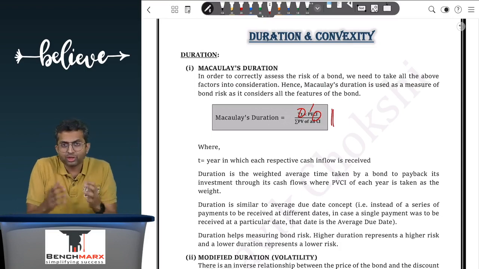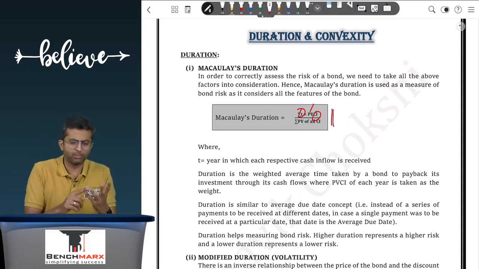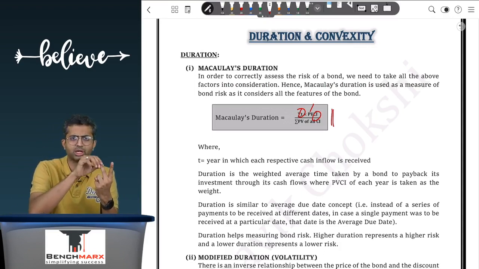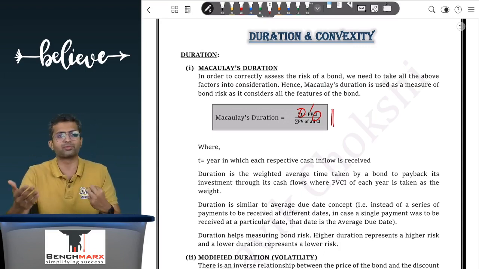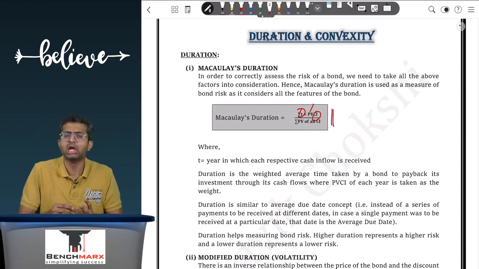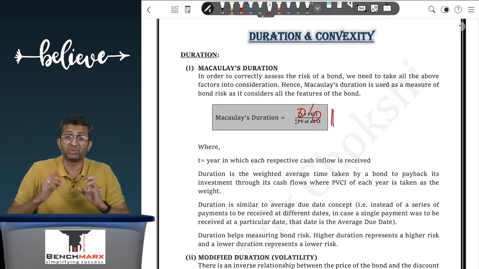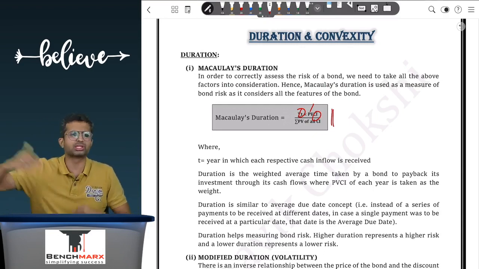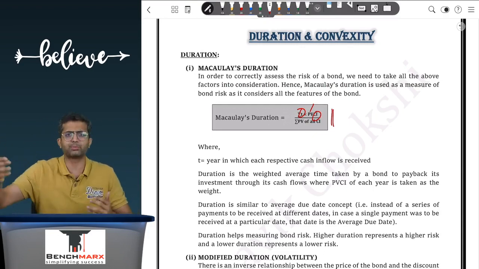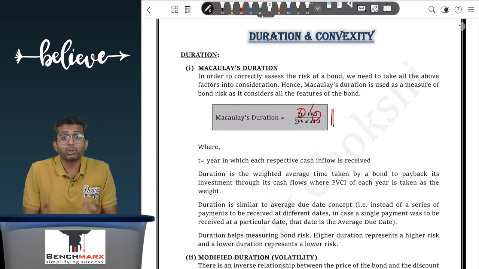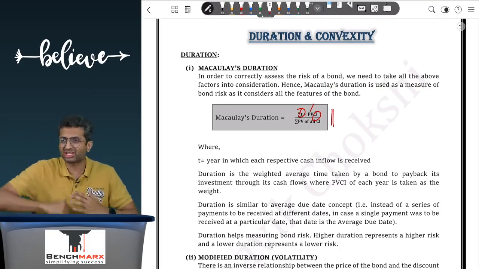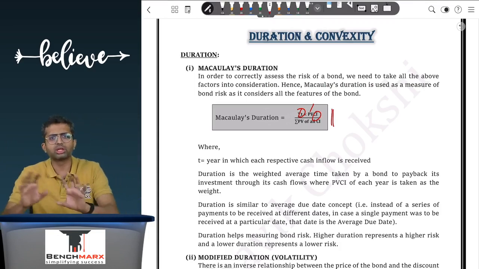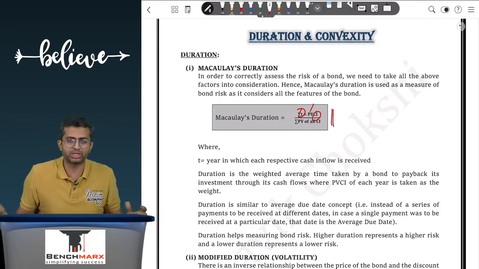However, in case of bonds, what is market? Well, a bond has 3 core features. One is the maturity, one is the coupon, and one is the discount factor, which is the market rate of interest. Now, typically, the maturity as well as the coupon will remain the same. So, if the bond's price has to change, it will change if the market rate of interest increases or decreases. Like RBI increases the repo rate, the bond price will change. But we want to figure out by how much it will change. Like if the Nifty changes, then the returns of each share will change, but by how much it will change is measured by beta.